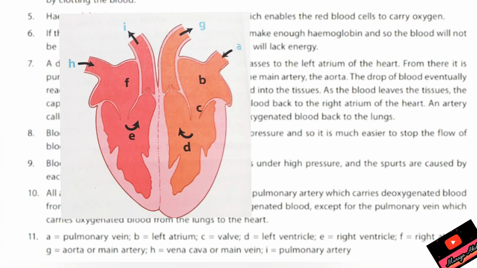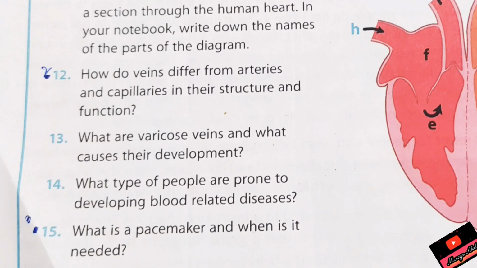Question 11 is, label the diagram. Answer 11: A is pulmonary vein, B is left atrium, C is valve, D is left ventricle, E is right ventricle, F is right atrium, G is aorta or main artery, H is vena cava or main vein, I is pulmonary artery. You can see the diagram as well. Question number 12 is, what is the difference between veins, arteries and capillaries?